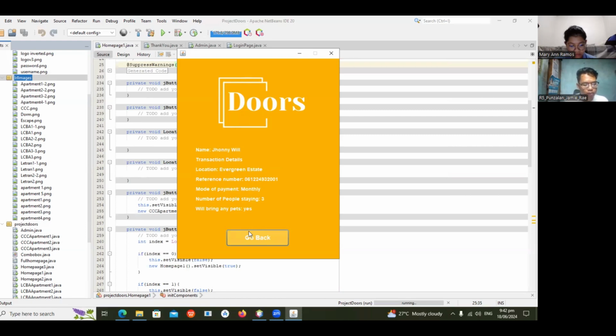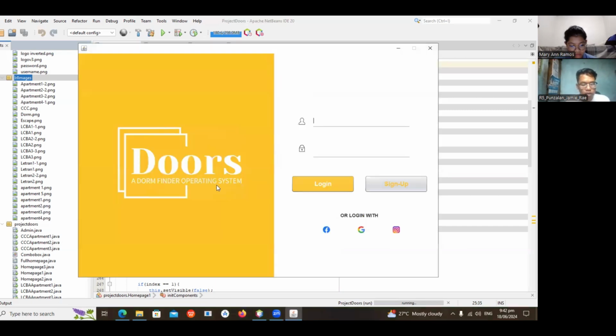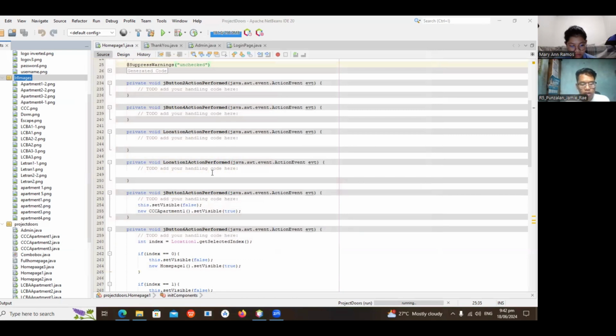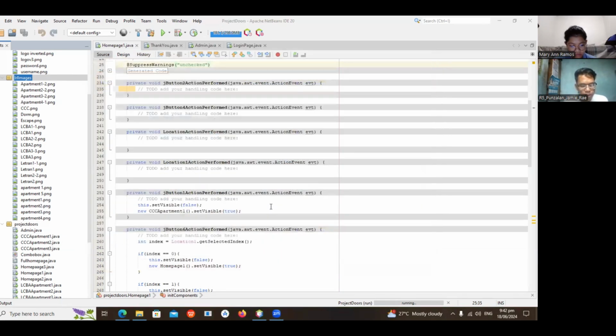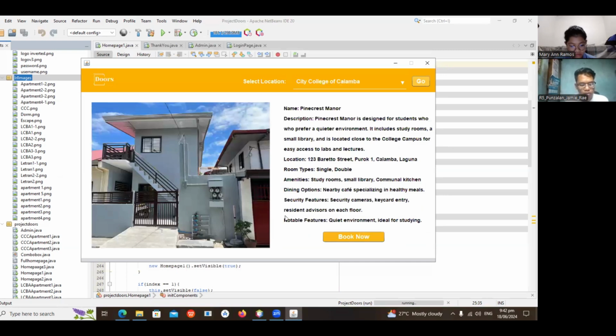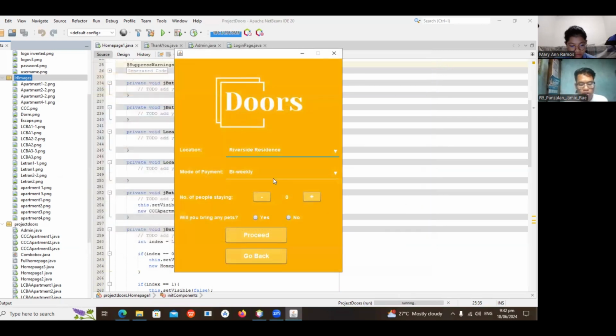The inclusion of visual content and detailed booking information ensures a smooth and user-friendly experience. Furthermore, the admin page facilitates effective management and monitoring, making the system robust and reliable. So overall, this organization and functionality ensure that the dorm booking system can provide a seamless and efficient experience for both users and administrators.